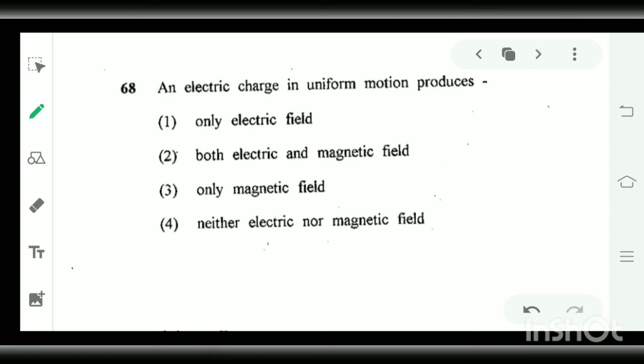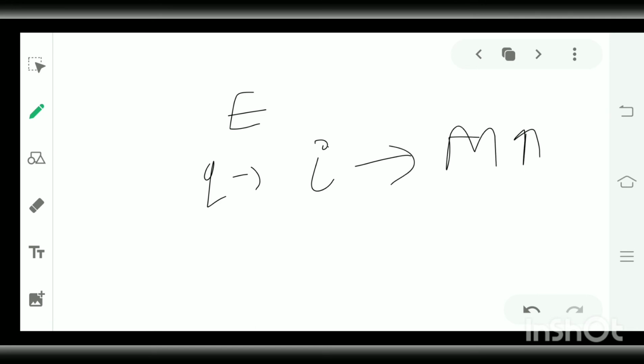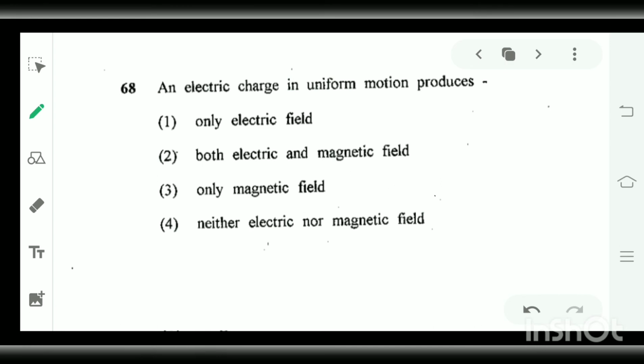Next question is, an electric charge in uniform motion produces. An electric charge in uniform motion will produce an electric field. We all know that any electric charge in uniform motion can produce an electric field, and due to this charge it will generate a current, and due to this current a magnetic field will be produced. So both electric and magnetic fields will be produced by a charge in uniform motion.